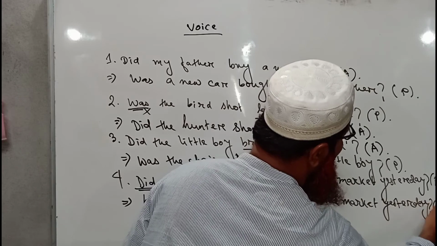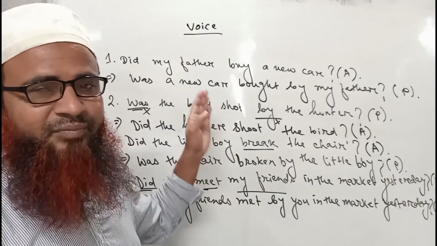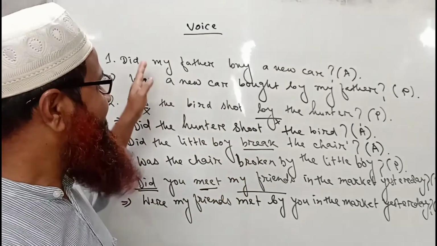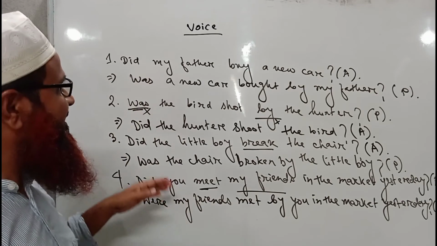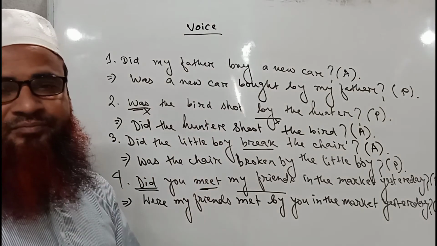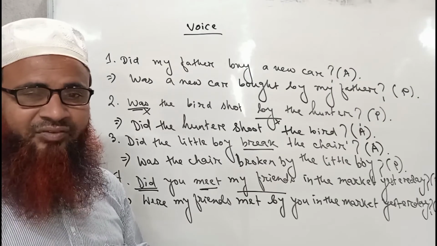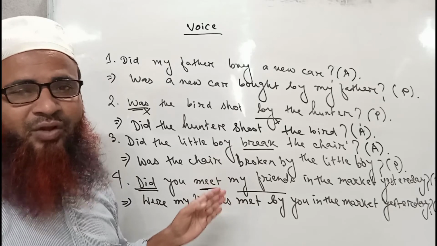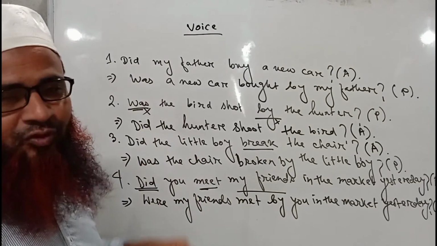I hope you have got all the points that have been discussed here. I am again reading the sentences for your better understanding, where you can change the voice of past indefinite tense sentences from active into passive, where the sentences are interrogative ones.